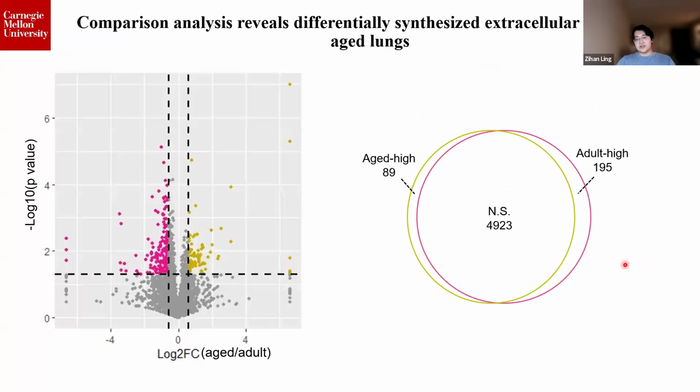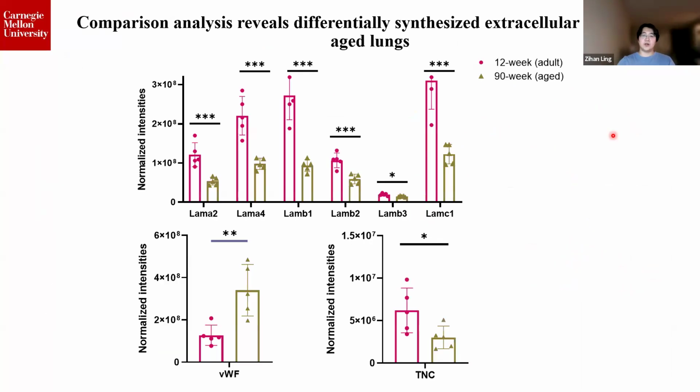We then applied this technology to adult and aged mouse lungs and identified 89 proteins with elevated synthesis levels and 195 with declined synthesis levels in aged lungs compared to young adults. Among these identifications, we observed many proteins with similar patterns for aged lungs in other studies, such as laminins, von Willebrand factor, and tenascin C. We will continue to apply this technology to lung development and regeneration to identify critical markers for alveologenesis.